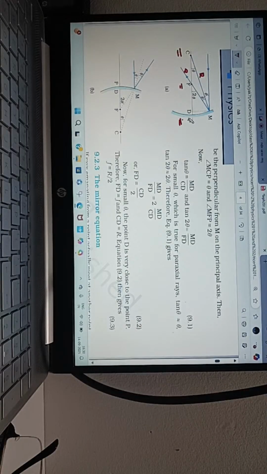Both are radius only. Yes, it looks like CP is greater. Actually, that is why one condition we take while deriving: we will take CM, where M is very close to P. At that time, CM is equal to CP. Like that, we will take. So this derivation is clear to you?